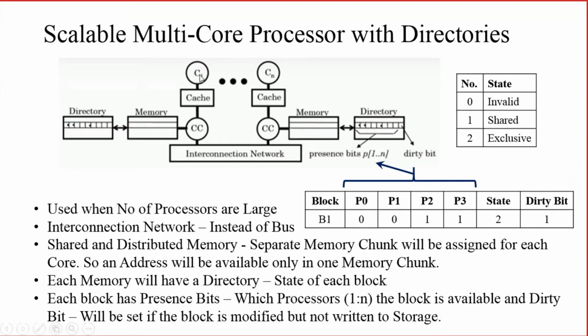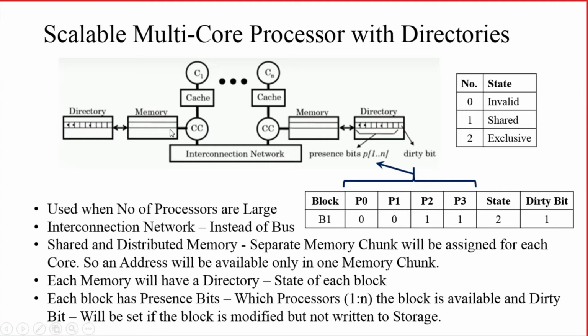And here you can see these are the cores C1 to Cn. Each core has its own cache, and all the caches are controlled by corresponding cache controllers, known as CC. In the case of bus based architecture, we have only one shared memory. Here, instead of a single shared memory, the memory is distributed among the cores.